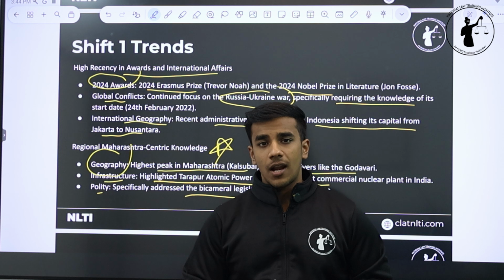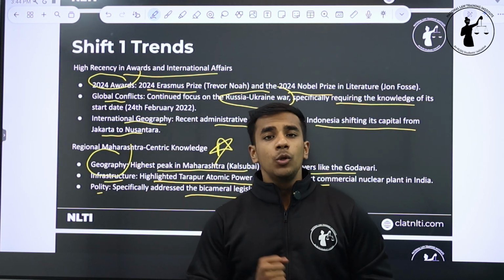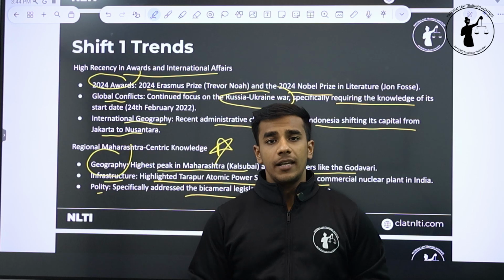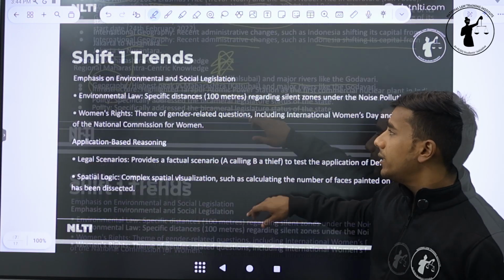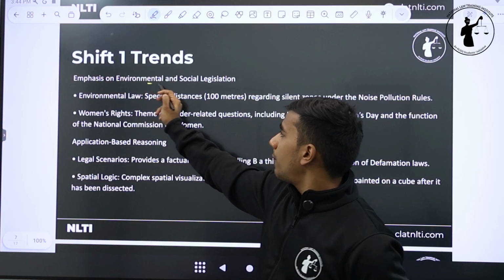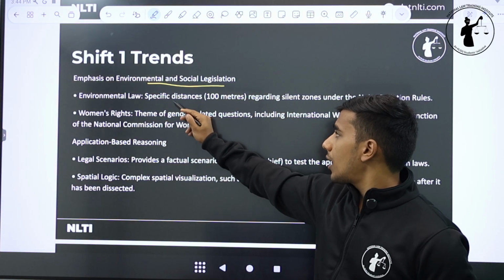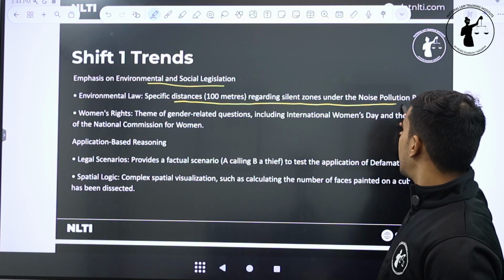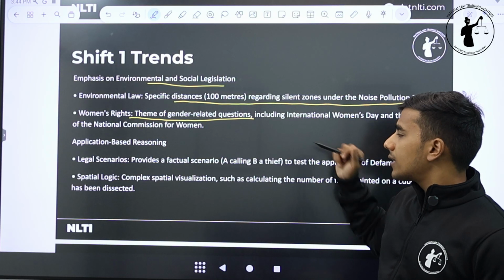So there are some events that happened this year that are peculiar to the Maharashtra state and can be asked. For example, recently the Maharashtra deputy CM was killed in a plane crash, becomes important for you. New parties are emerging, some led by the Fadnavis family, some by the Pawar family. Important for you to note. Also, we see an emphasis on environmental and social legislation. For example, under environment law, there was a question asked on specific distances regarding the silent zones under the noise pollution rules, and some questions about women's rights under the theme of gender.